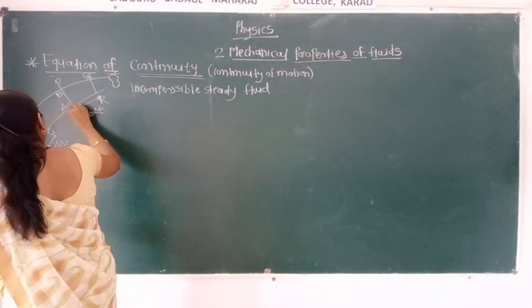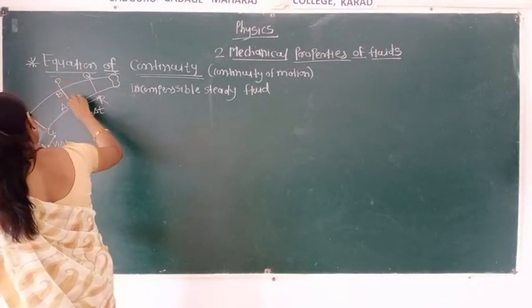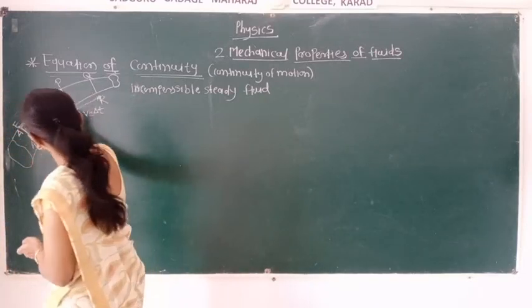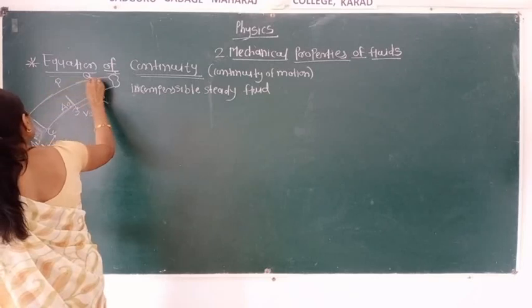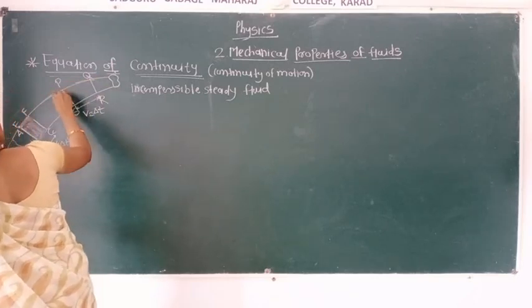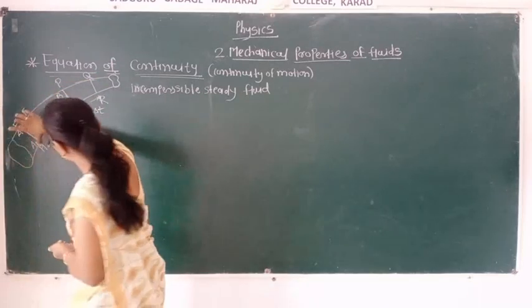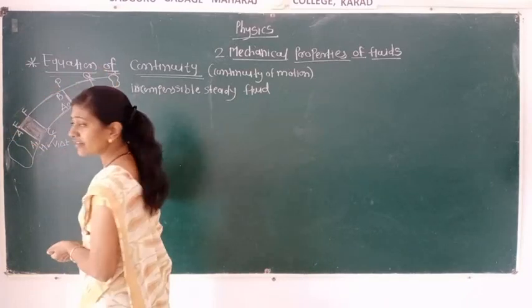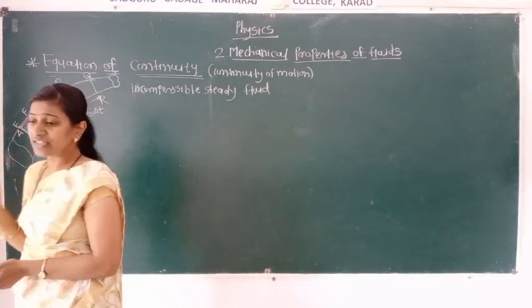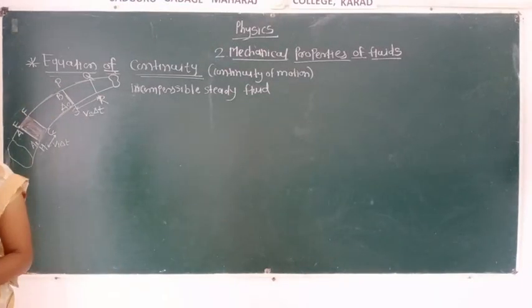In this portion we can see its cross section area is higher. Here the diameter is different, here different, here different. That means that tube is not a uniform tube.